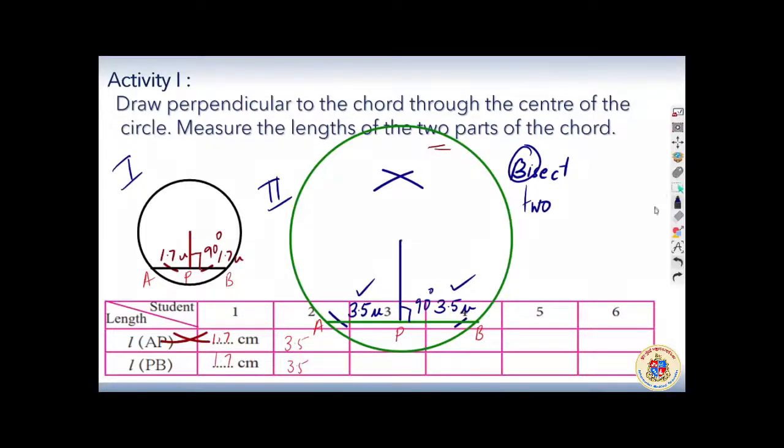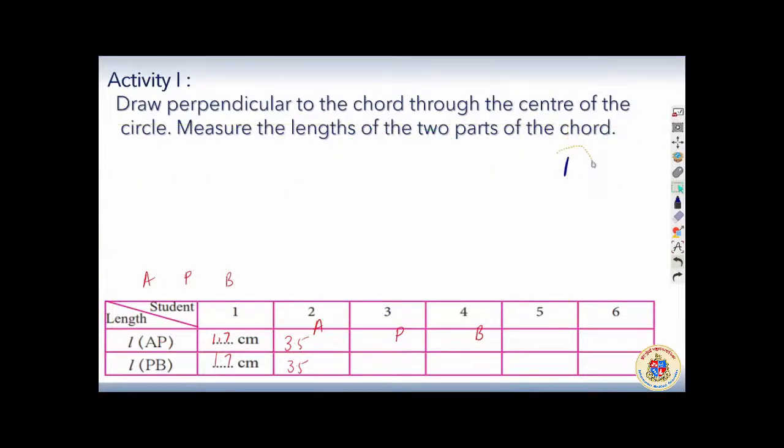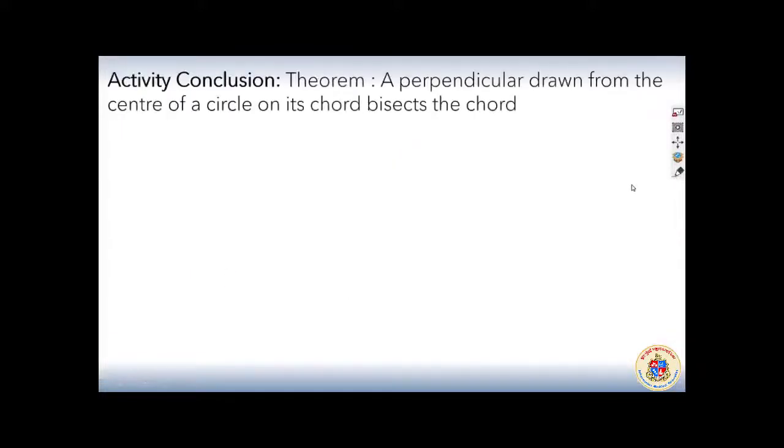Then we will come to know that whenever we draw a perpendicular from the center of the circle to the chord within the circle, that chord will be bisected. Okay, my dear students, so that is a theorem. The conclusion is that a perpendicular drawn from the center of the circle on its chord bisects the chord. Now the activity proved it.